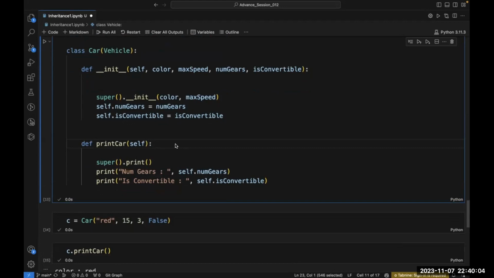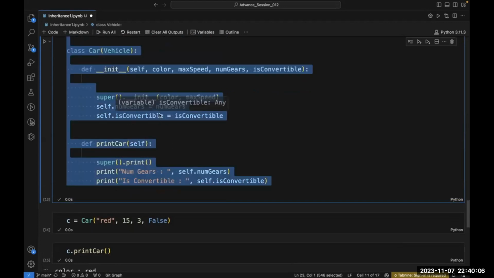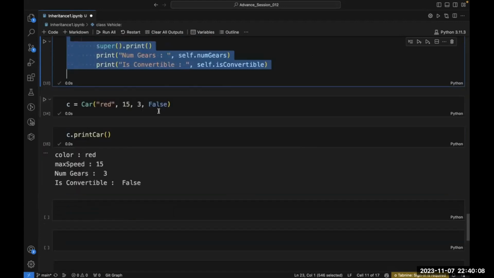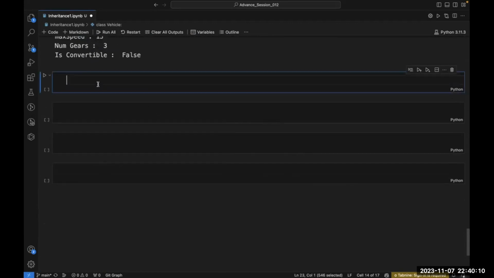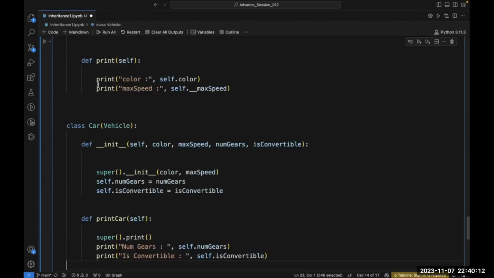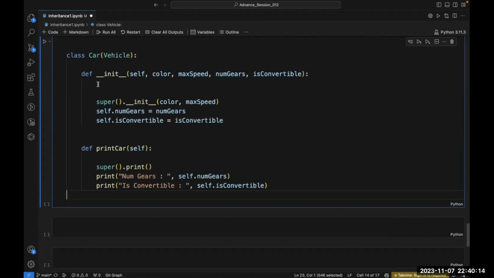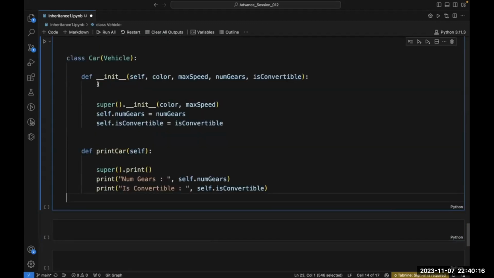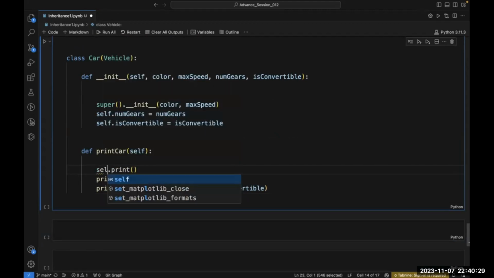I'm just copying this entire code and pasting it inside a new cell. And inside this new cell, I am removing this super, and instead of this super, I'm using self.